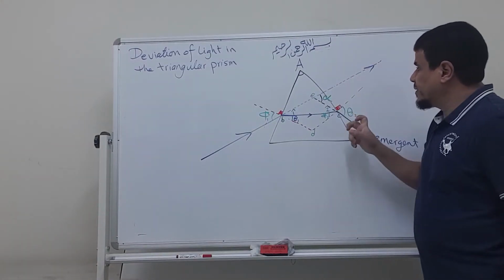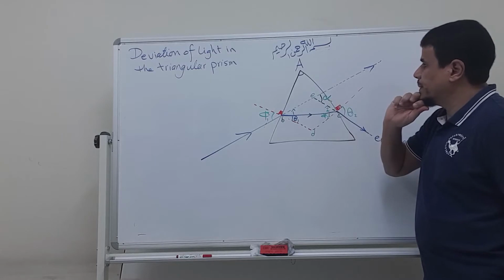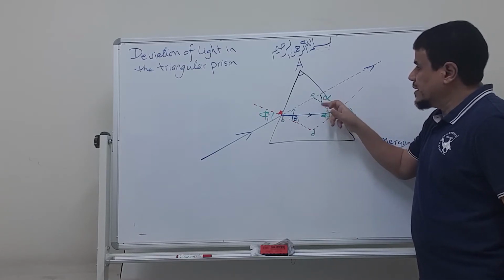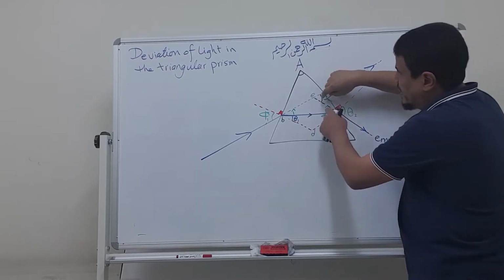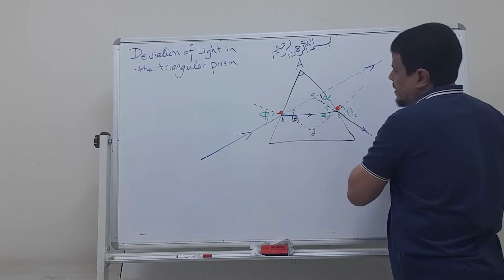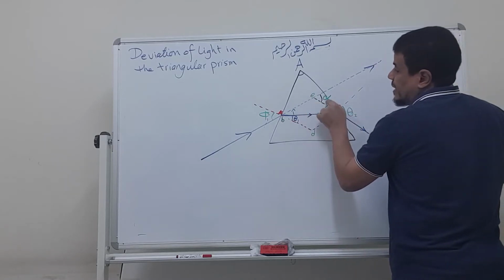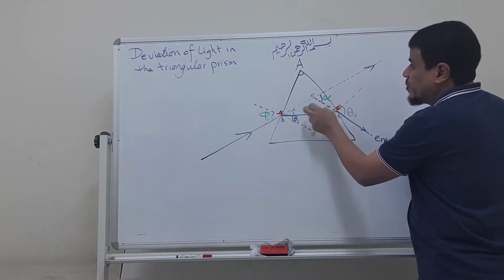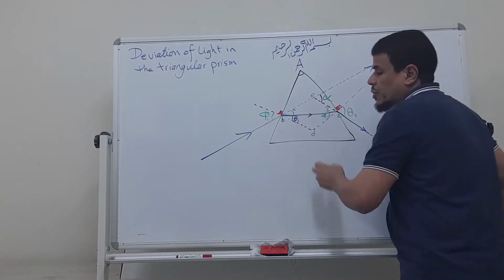I want to get the angle of deviation. Tamam, teacher. The angle of deviation here is an external angle. Look at this triangle, EBC. In this triangle, this angle is external. So alpha equals the sum of these two angles.